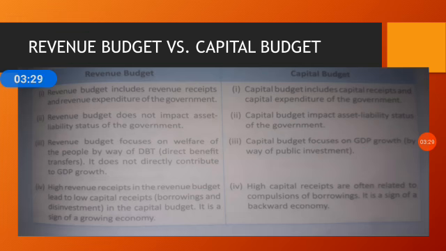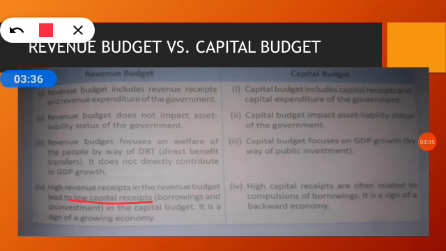The next is higher revenue receipts in the revenue budget leads to low capital receipts in the capital budget, and it is a sign of a growing economy. What does it mean to say that when we are having high revenue receipts, it means the receipts in the capital form are very low, and we need not pay back anything to the foreign government or to anyone else. It means we are on a path of growth. It is a sign of growth. Clear? Because we are not having liability on us, our asset is also not reducing, so it is a sign of growing economy.